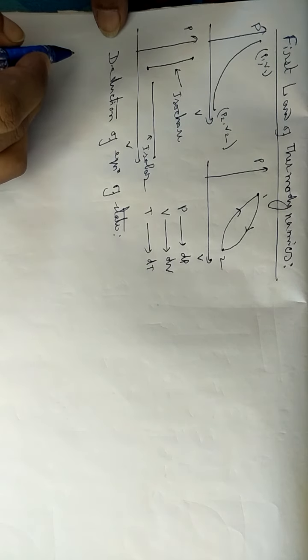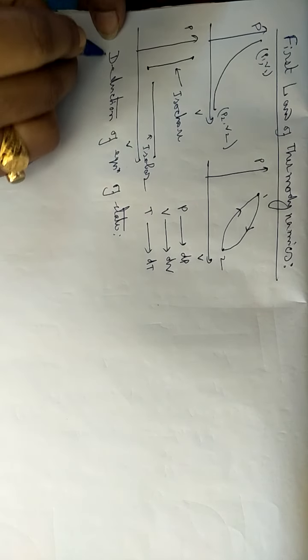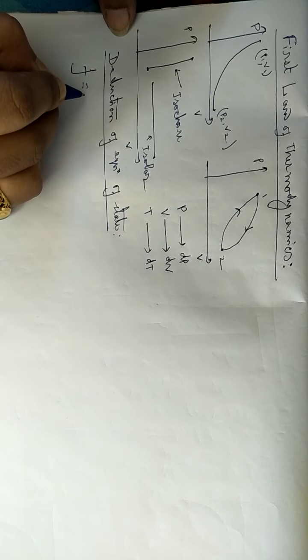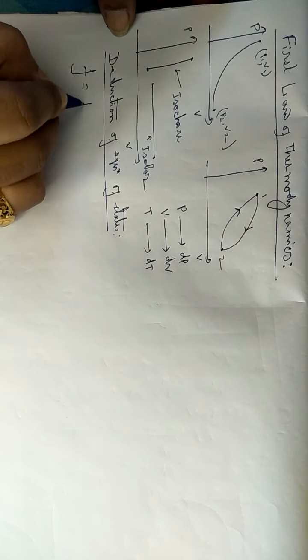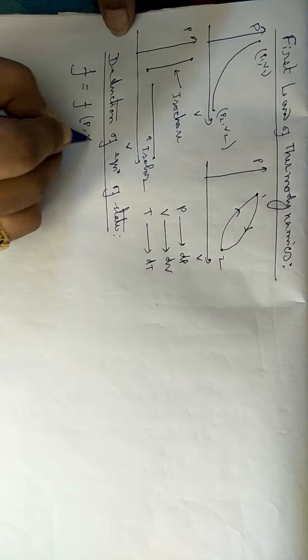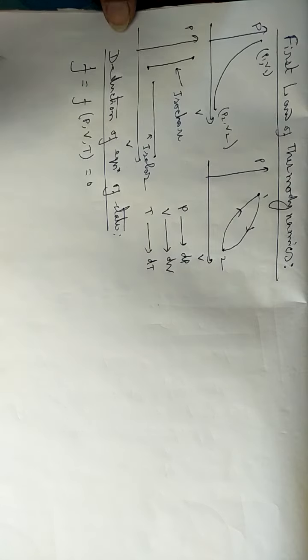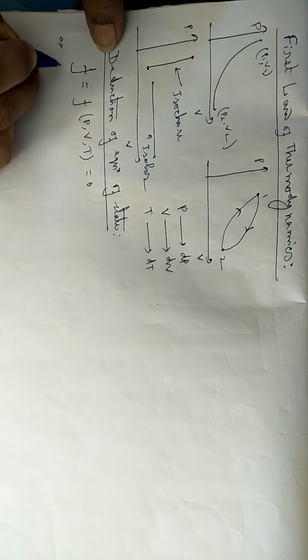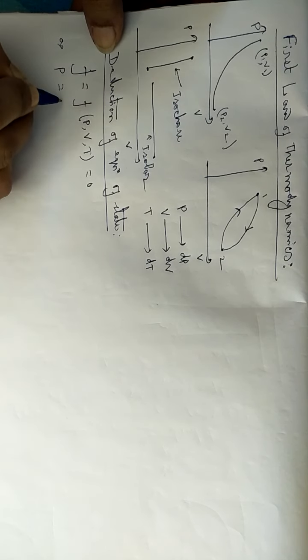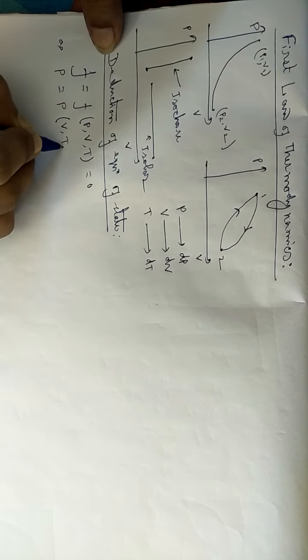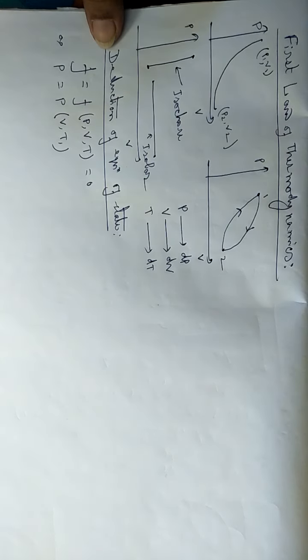Let us consider that I have a function f which is defined as f is a function of p, v and t, and that equals 0. Or we can write now that p will be a function of v and t, volume and temperature.